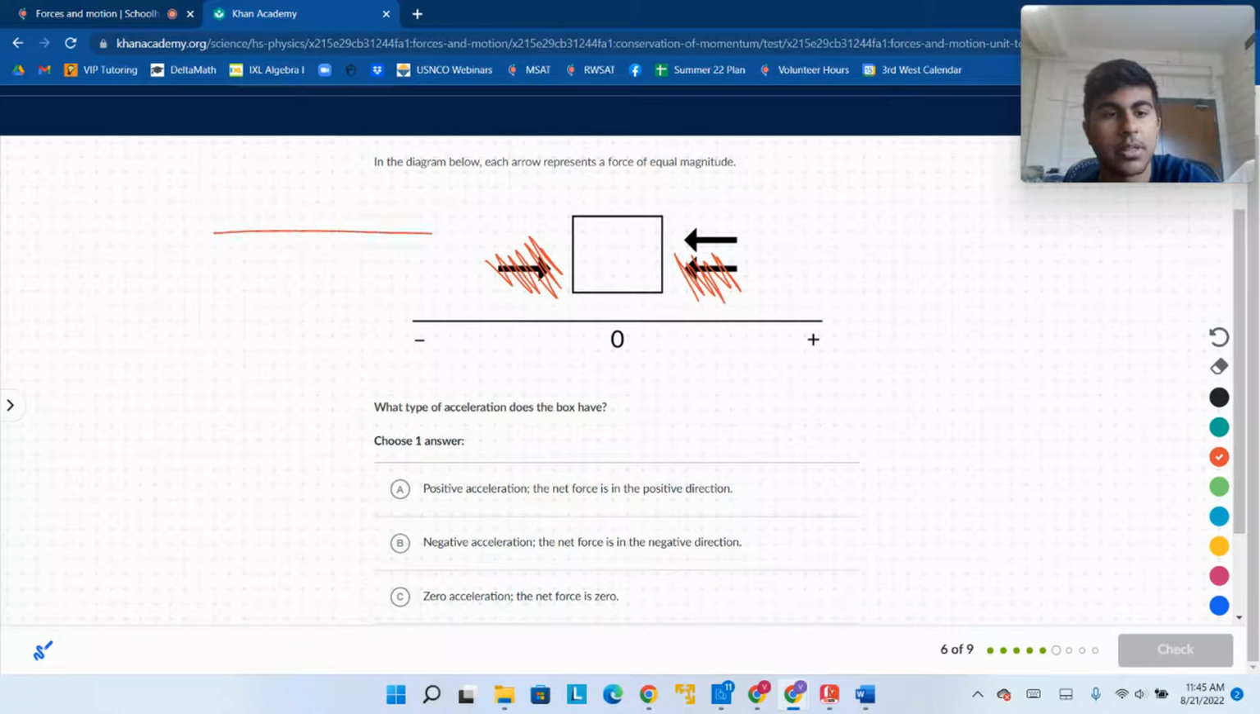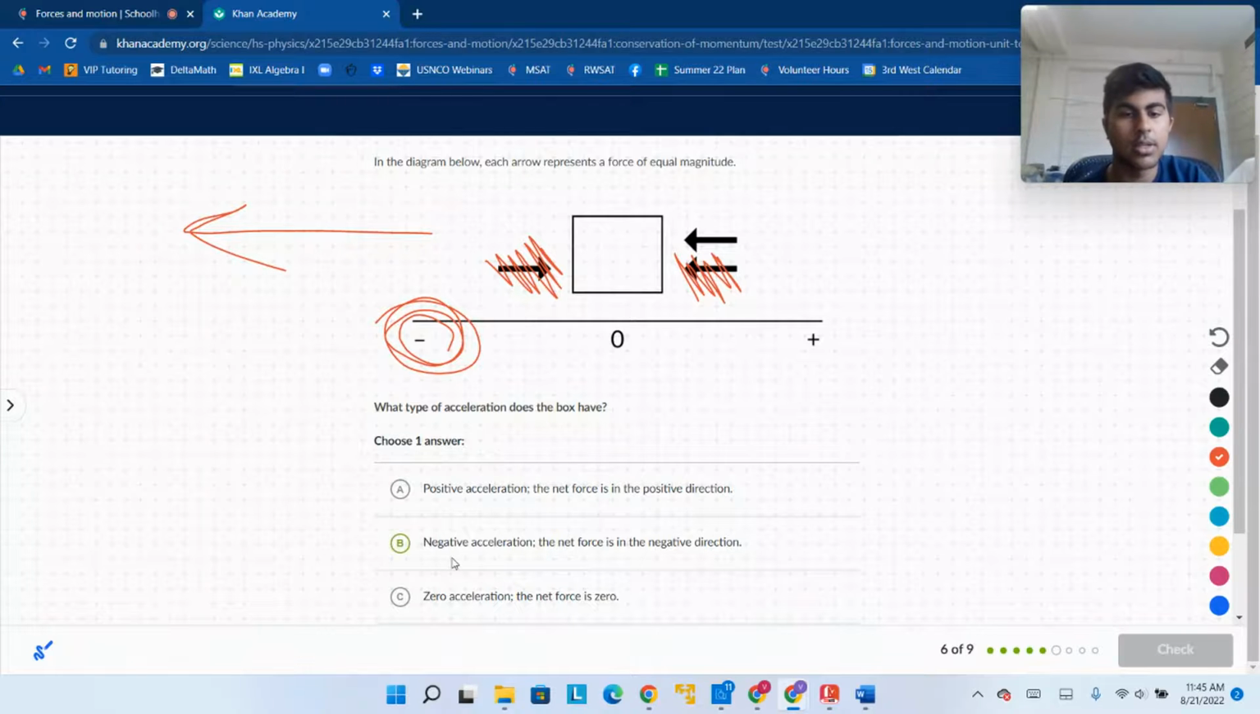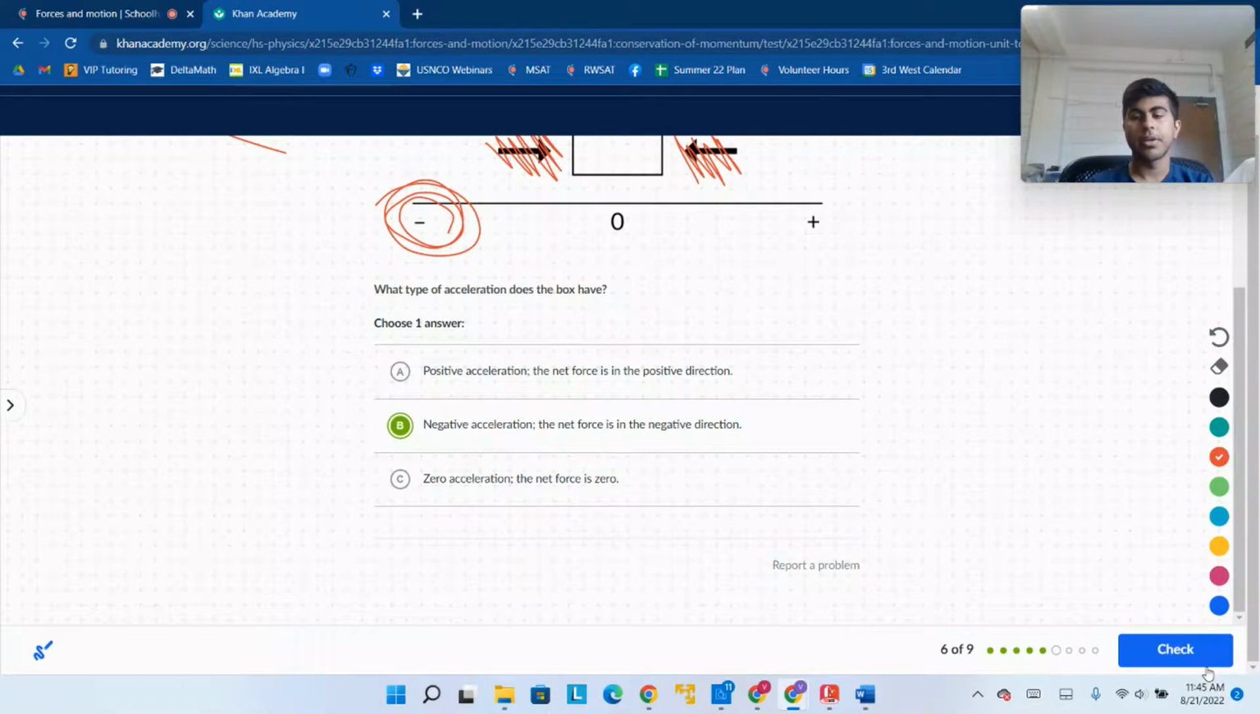And now we just have something going this way. So we have a negative acceleration because we're going in the negative direction. Negative acceleration. Let's keep going.